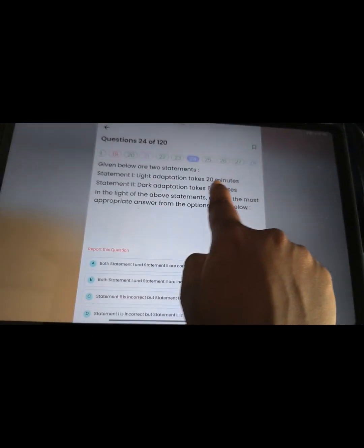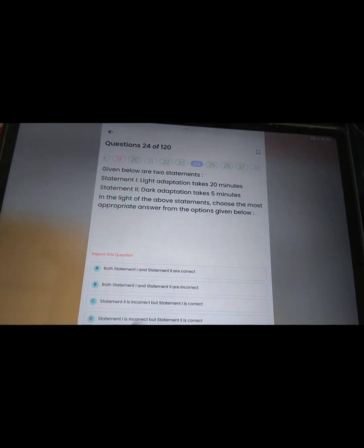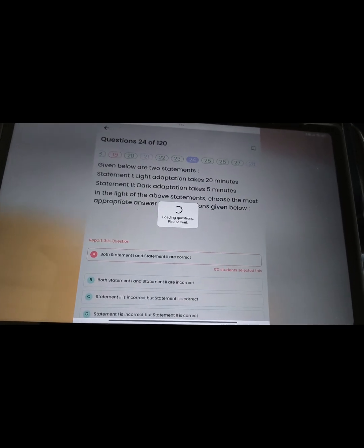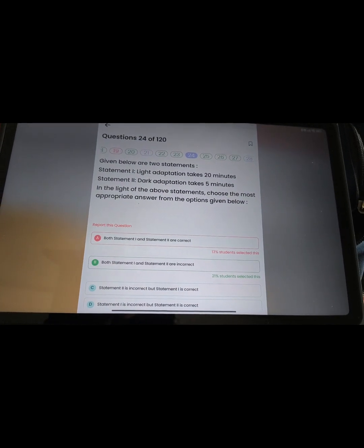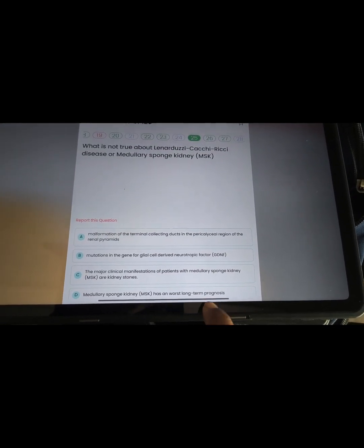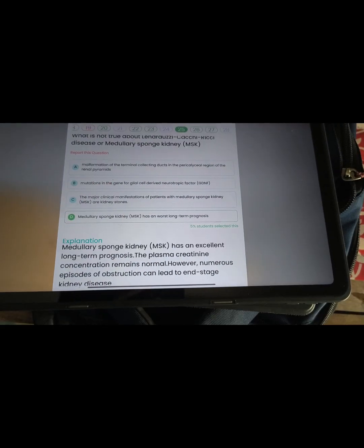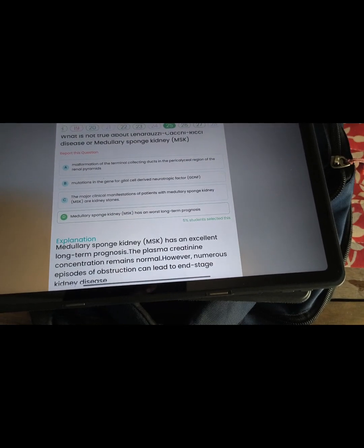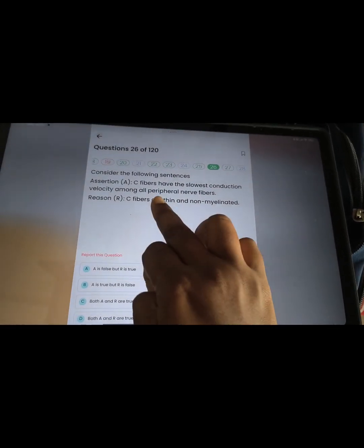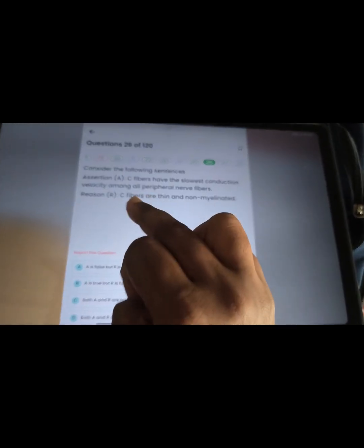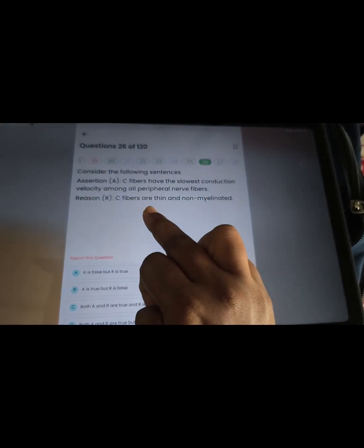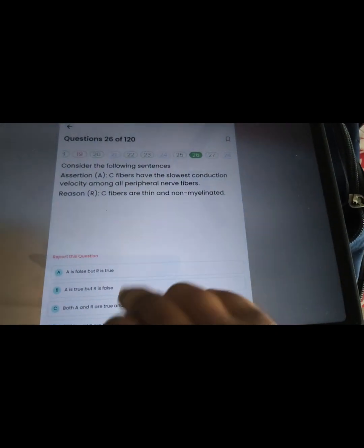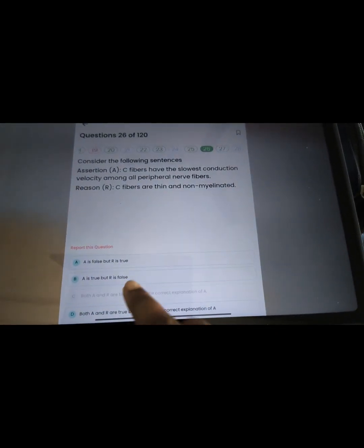Light adaptation 20 minutes, dark adaptation 5 minutes. Both statements, I think, are correct, but it is wrong. Then medullary sponge kidney is always worst prognosis. It is not the right answer. Medullary sponge kidney has excellent long-term prognosis. As the statement tells, C fiber has the slowest conduction velocity among all peripheral nerve fibers because it is thin and non-myelinated. The answer and the questions are.